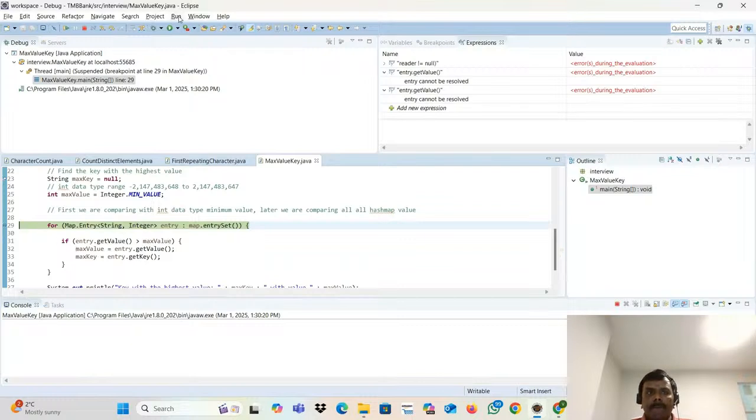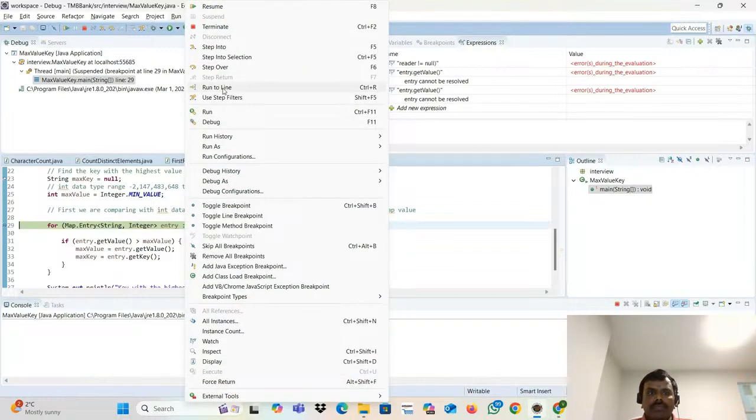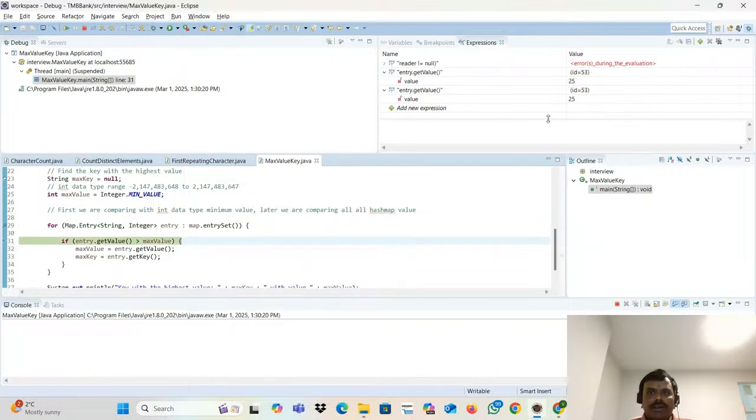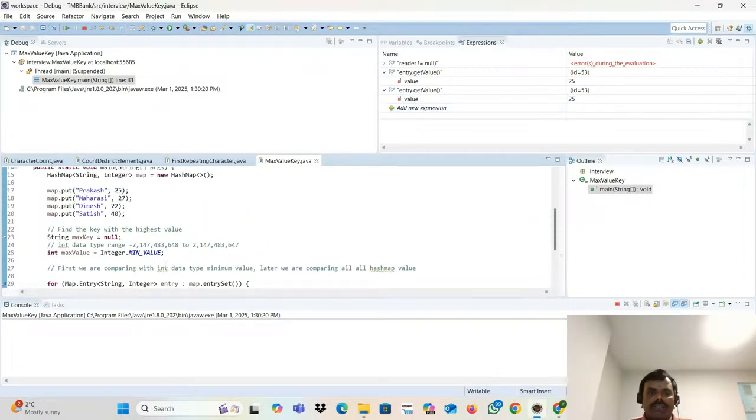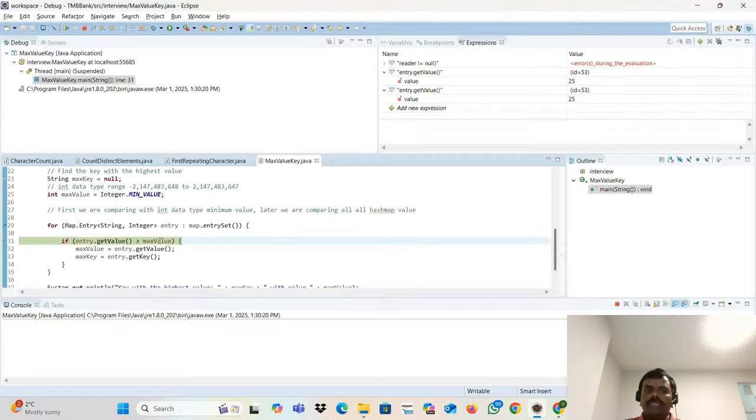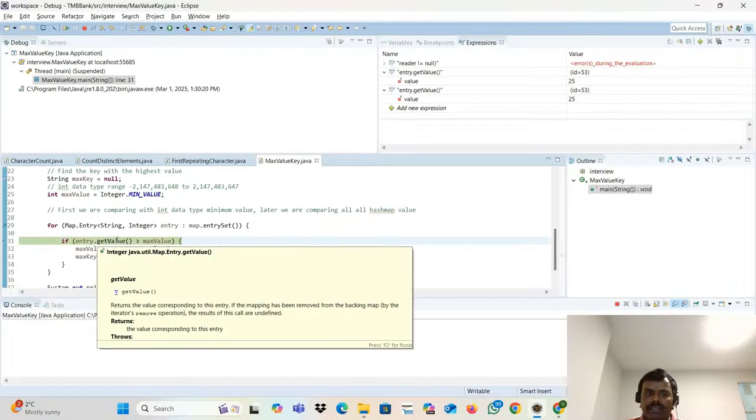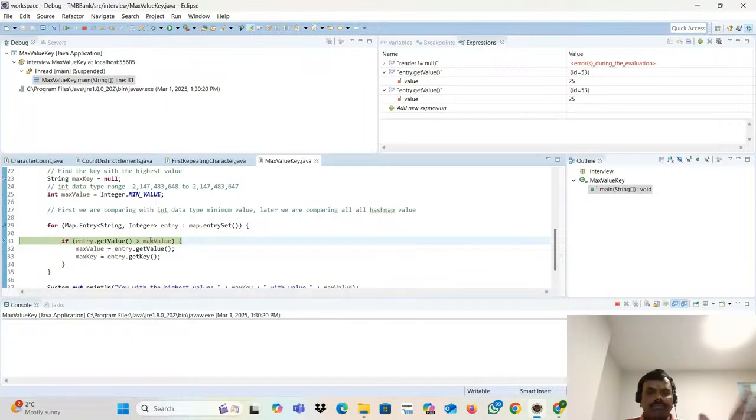Next, step over. What is the next value? It is comparing 25. Who is 25? Prakash's one. So this is 40, this is 25. Is 25 greater than 40? No, it's smaller, so the condition is false. Will it go inside? No.